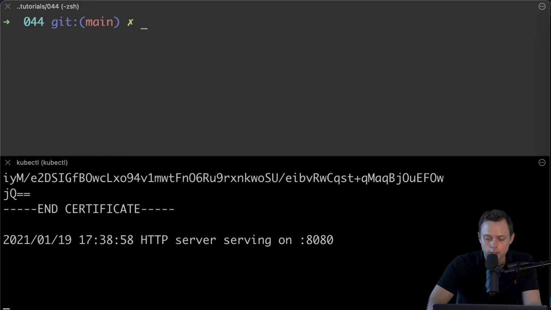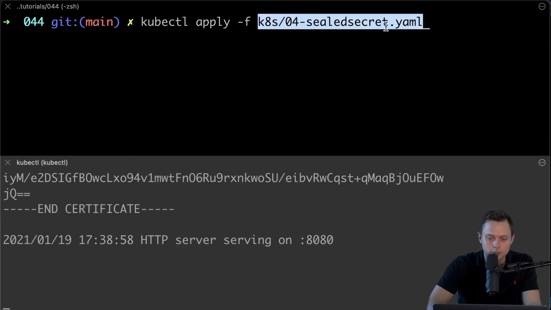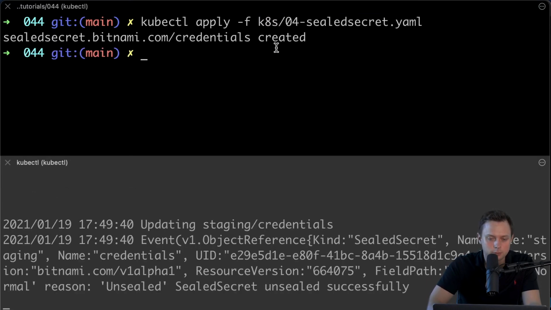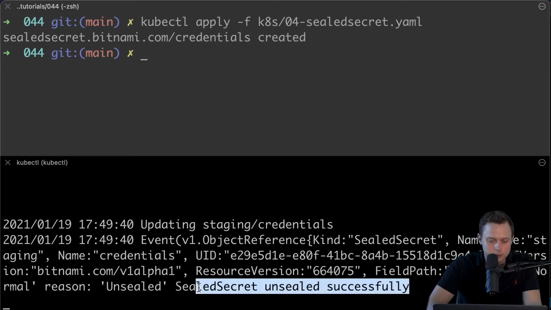And I'm gonna apply this sealed secret. So I'm gonna use kubectl apply and provide the path to my sealed secret. Let me apply that. When the sealed secret controller detects this type of object, it will try to decrypt it and create the secret. So you can see that the sealed secret unsealed successfully.